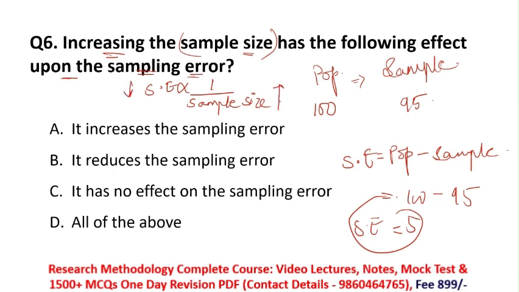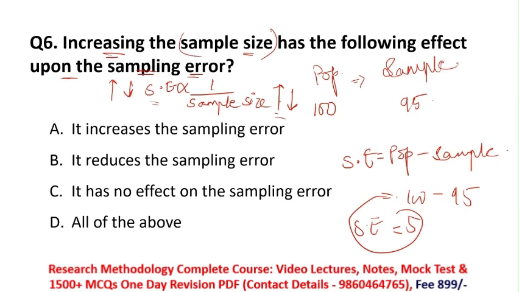Okay, if I am taking my sample size low, or you can say small sample size, then what happens to my sampling error? My sampling error will increase. Always remember, if I am selecting a larger sample size, then what will happen to my sampling error? It will automatically start reducing. And if my sample size is smaller, then what happens to my sampling error? It will increase.